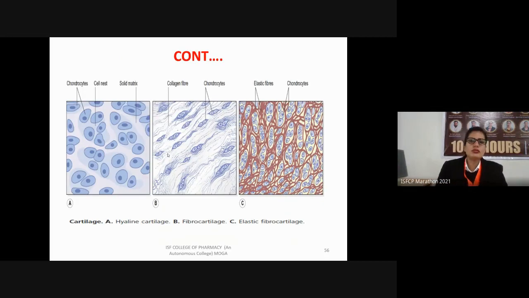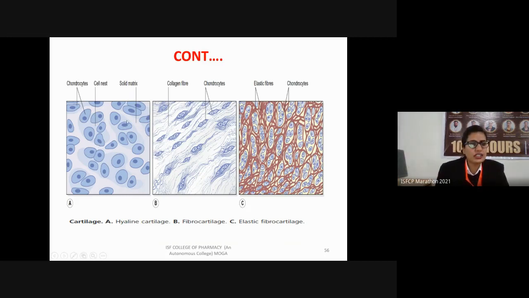So this is the diagrammatic representation of the cartilage. First we have the hyaline cartilage. As I told you, in case of the hyaline cartilage, the cell nest is present. The cells are present like the eggs are present in the nest. So its matrix is solid.